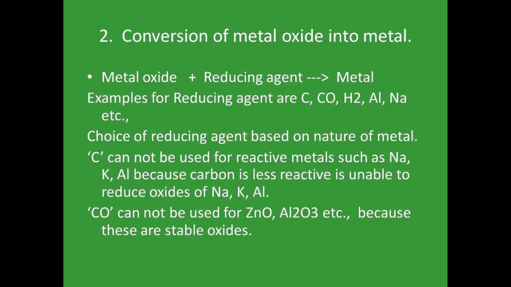In the conversion of metal oxide into metal, the metal oxide contains oxygen. That oxygen is removed with the help of a reducing agent. What is the meaning of reduction? Removal of oxygen is called reduction. Here we have to remove the oxygen from the metal oxide, so we use a reducing agent, and we get the metal. For example, reducing agents are carbon, CO meaning carbon monoxide, hydrogen, aluminum, sodium, etc.